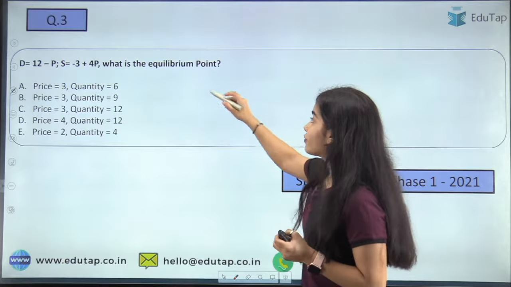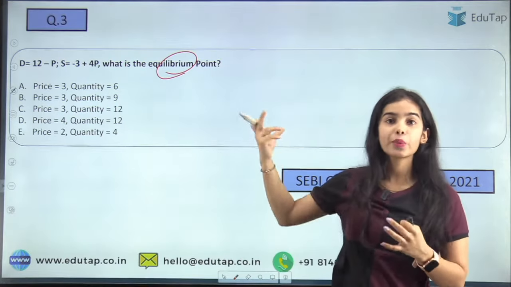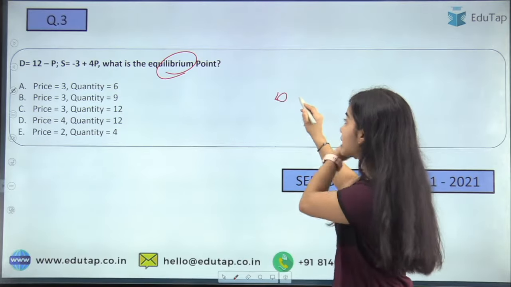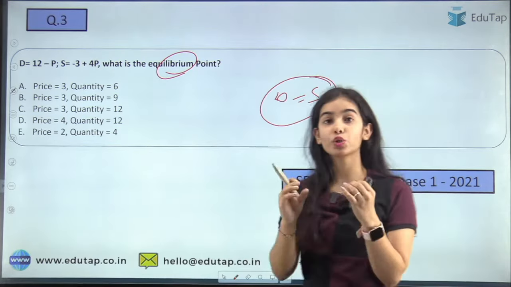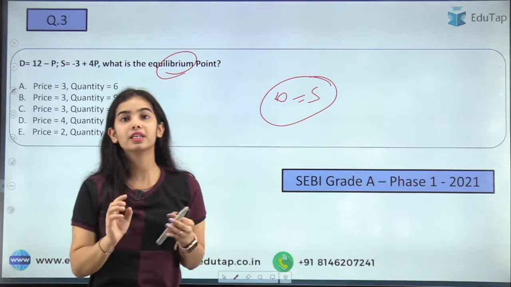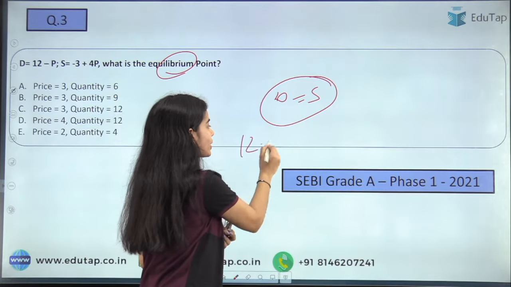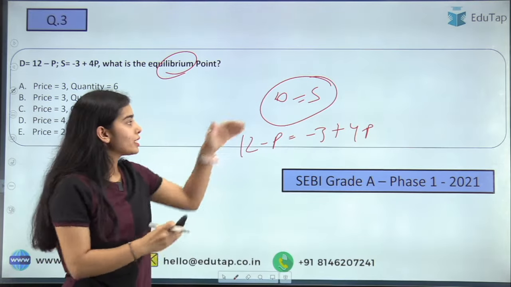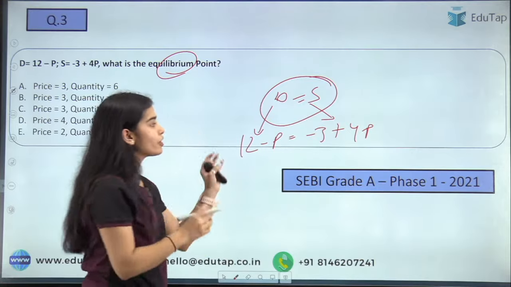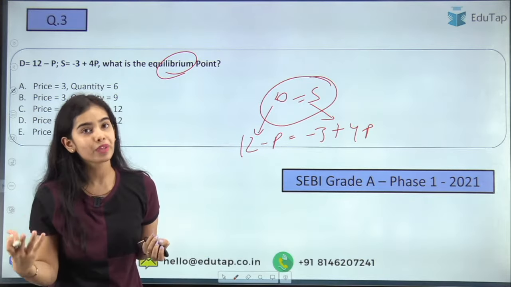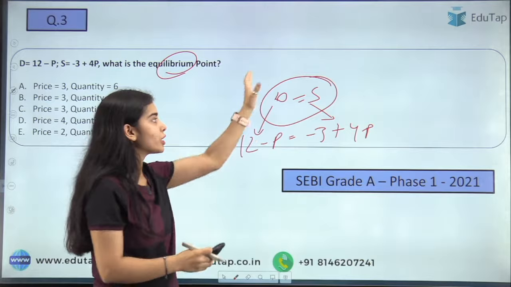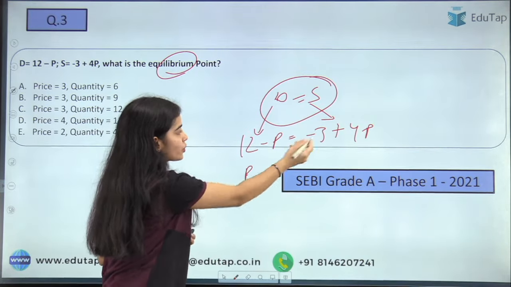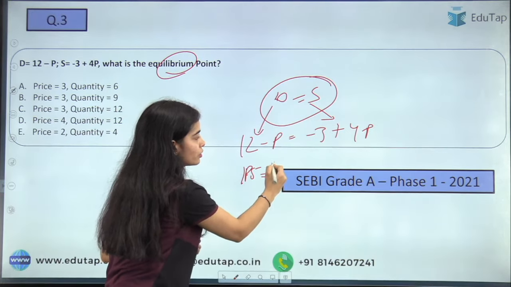So here, what is the equilibrium point? The demand equation is given, the supply equation is given. Now in the market, demand is equal to supply. So here the market is in equilibrium. That is, the demand equation is this and the supply equation is this. So here demand is equal to supply. If we calculate this, we will come to the equilibrium price and equilibrium quantity. So this is the equilibrium point, that is, demand is equal to supply. So here the price will be, you can take it that 15 equals 5p.